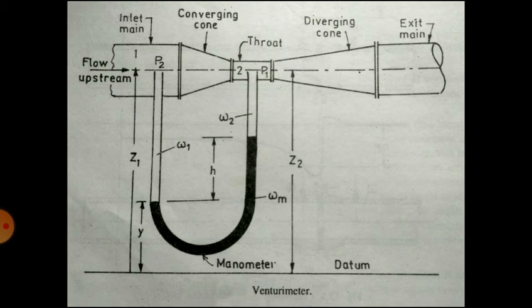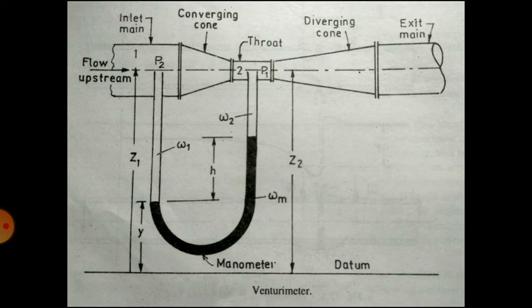The venturi barrel is equipped with piezometer connections in an annular pressure ring for averaging the upstream pressure. It is the high pressure connection at this point. A similar ring is designed for the throat where the low pressure connections are made. So at the inlet main there is a high pressure, and at the throat there will be the low pressure.